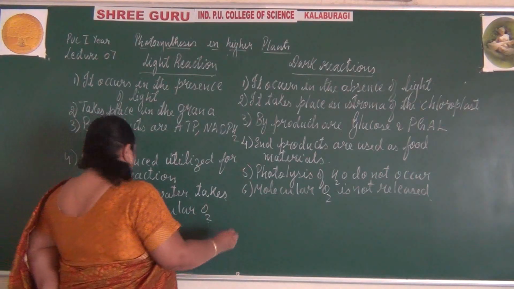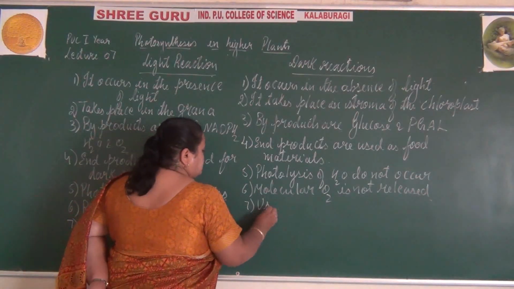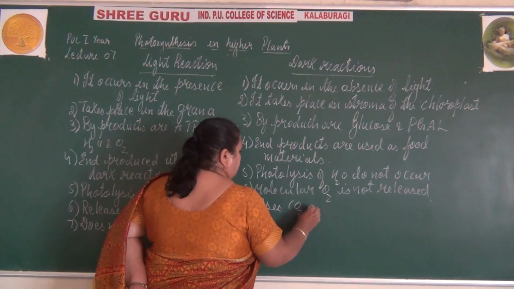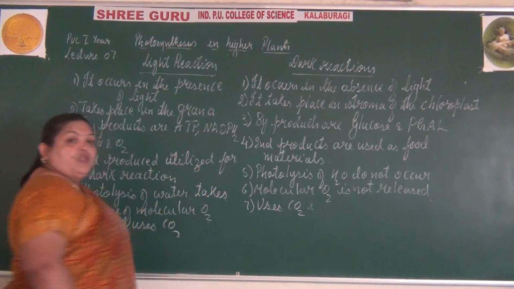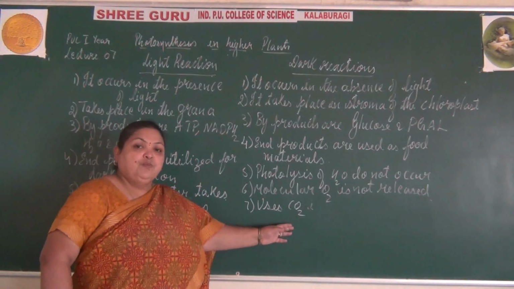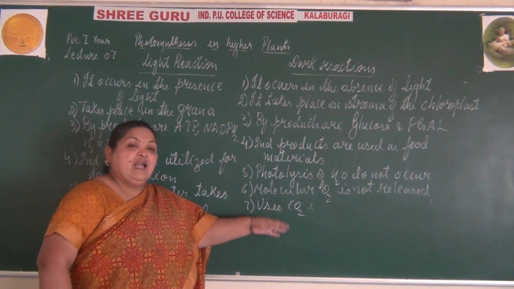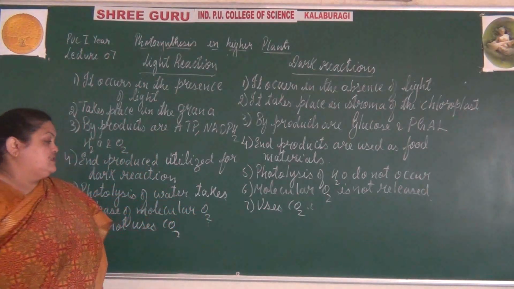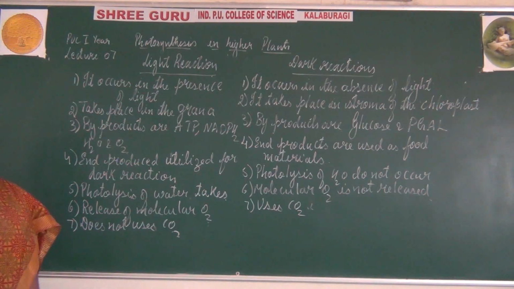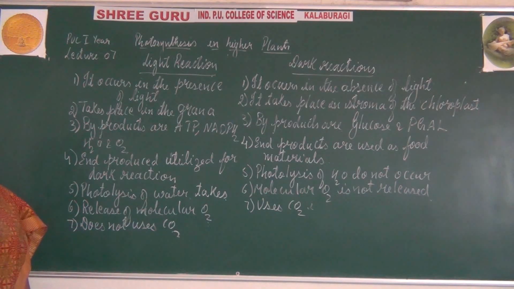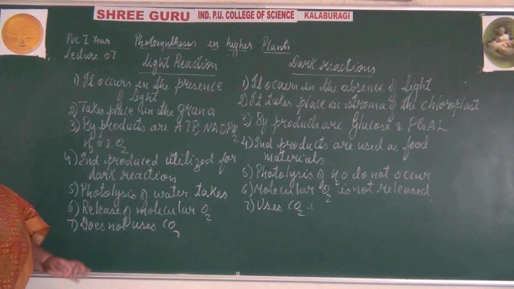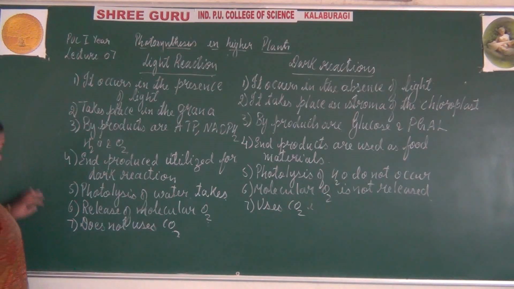While in the dark reaction it uses carbon dioxide for the fixation process, where we have seen carboxylation in the C3 cycle and in the C4 cycle.